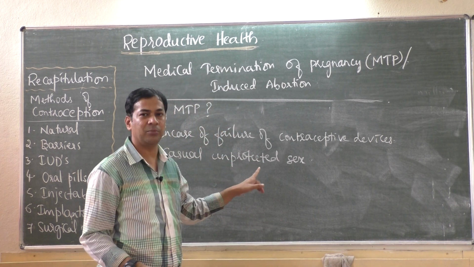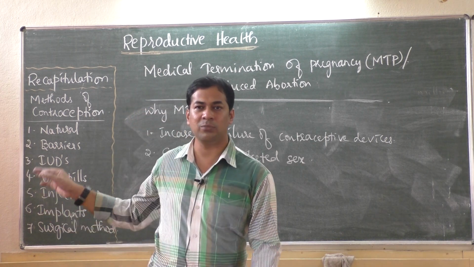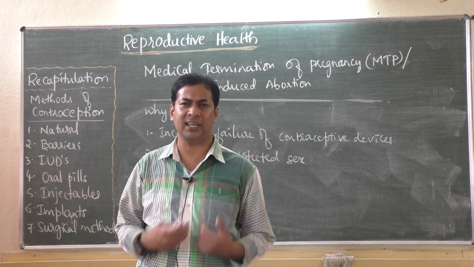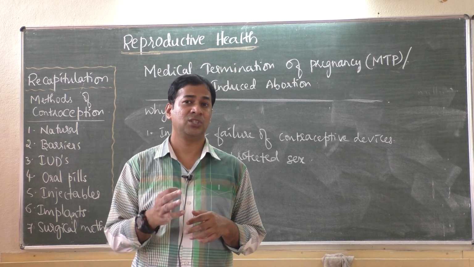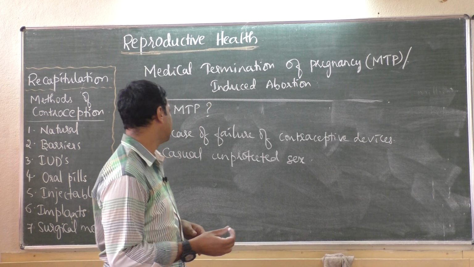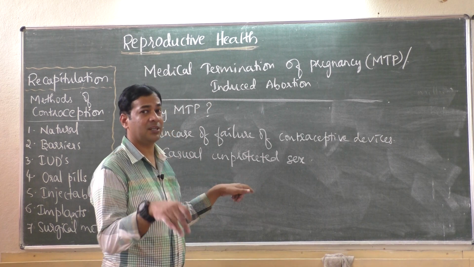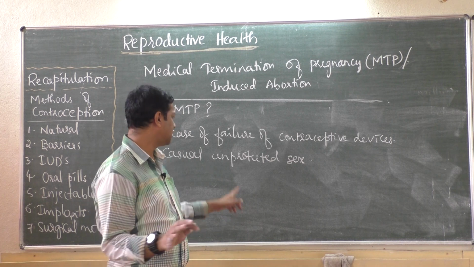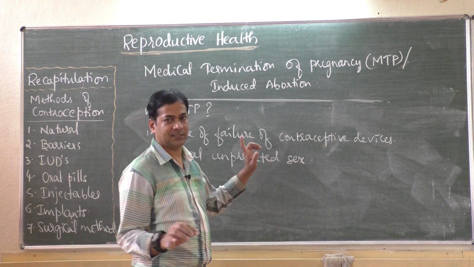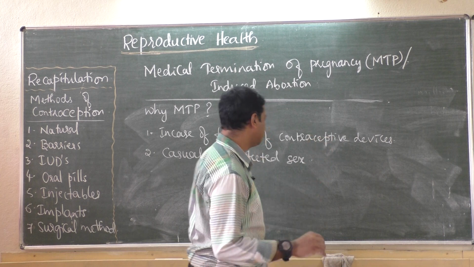Casual unprotected means they did not use a condom or any contraceptive devices, they directly had sex, and it may lead to pregnancy. They have doubt that she may become pregnant. In that case, if she becomes pregnant, she doesn't want pregnancy, so they want to stop it. That is casual unprotected sex, okay.